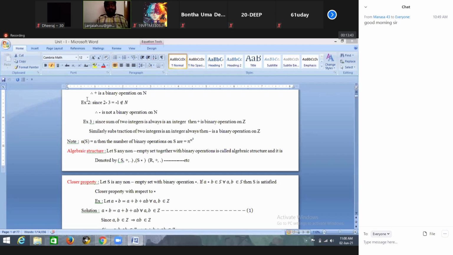So a plus b plus 2 belongs to Z, which means a star b belongs to Z for every pair a, b belonging to Z. So according to the definition of binary operation, star is a binary operation on Z.